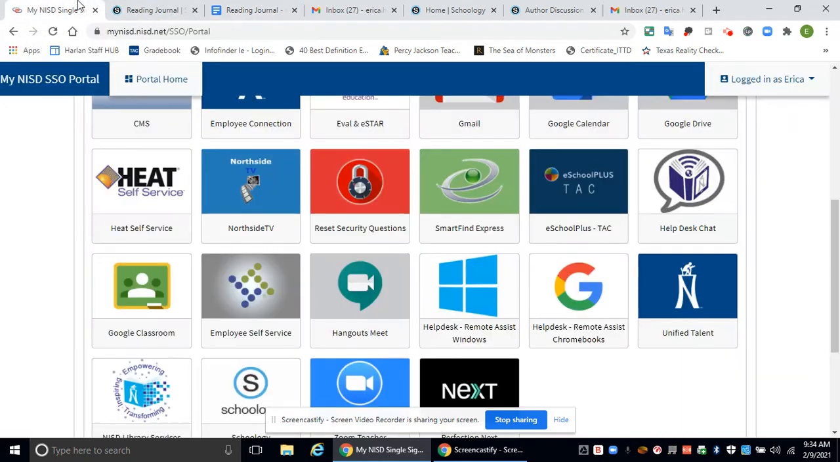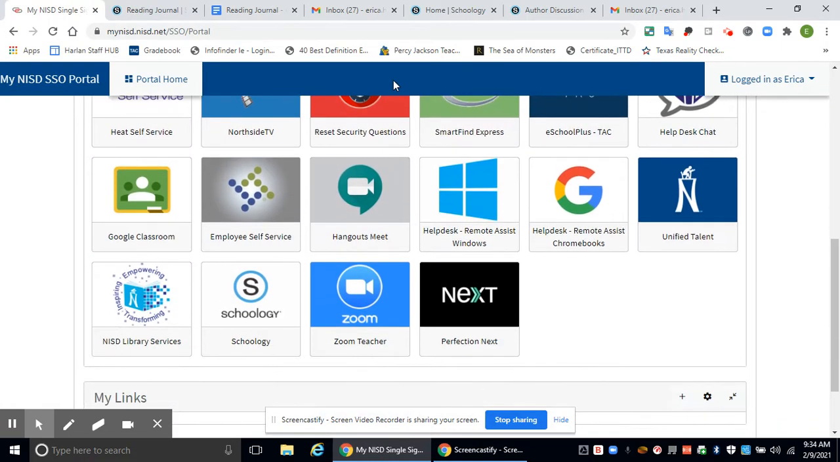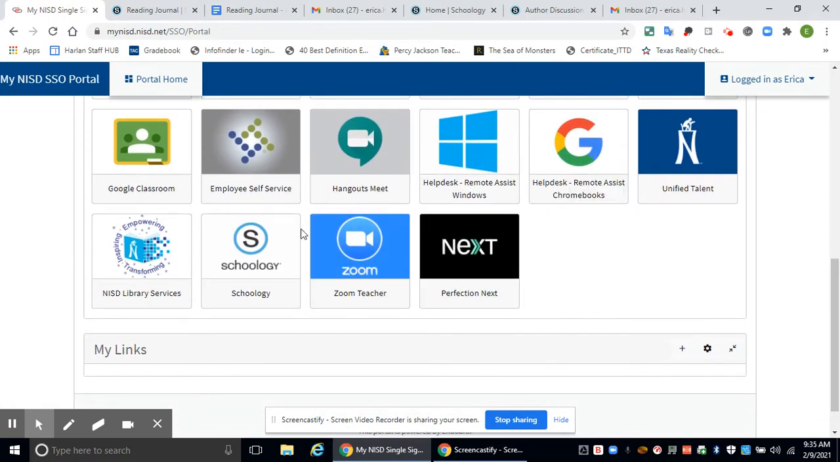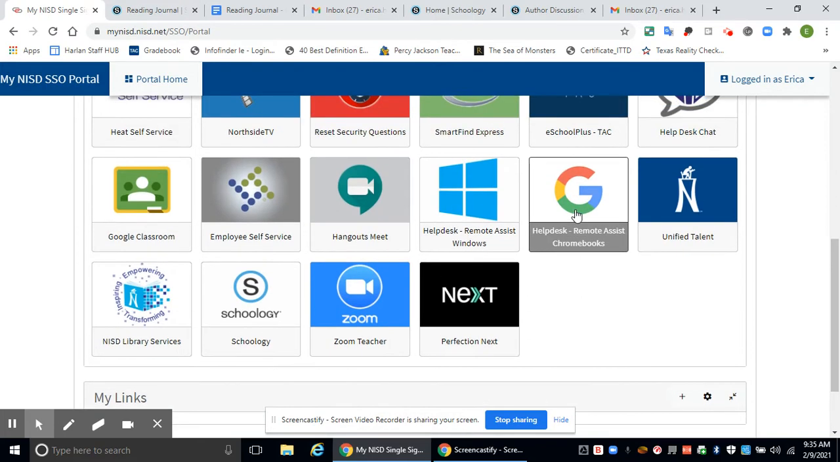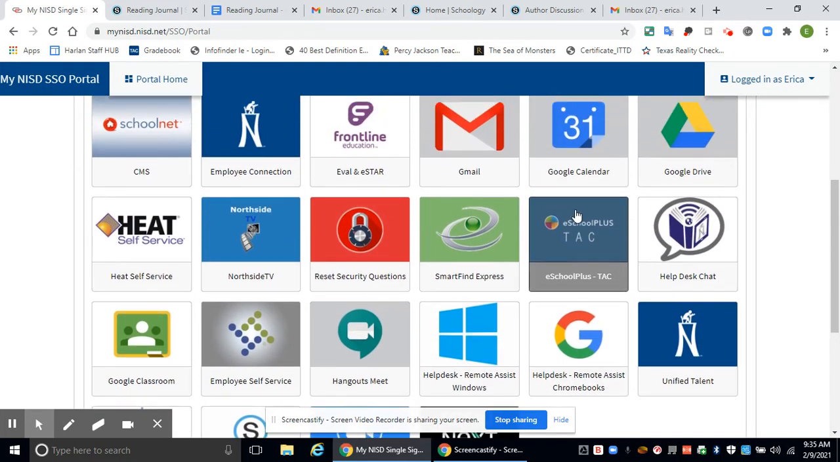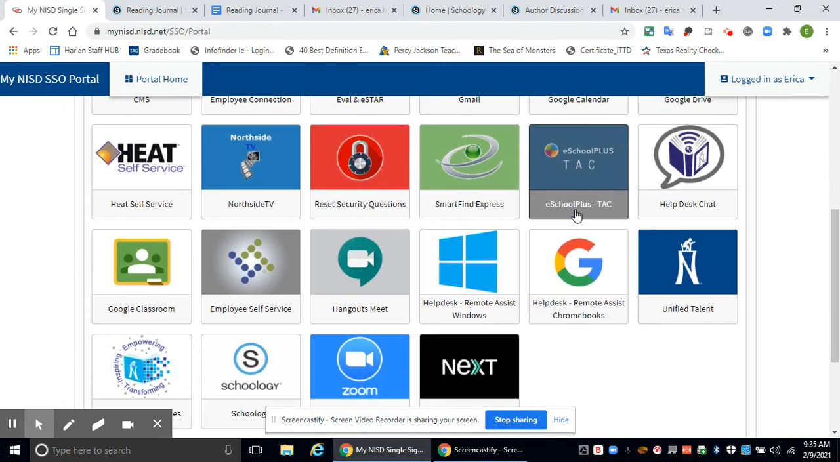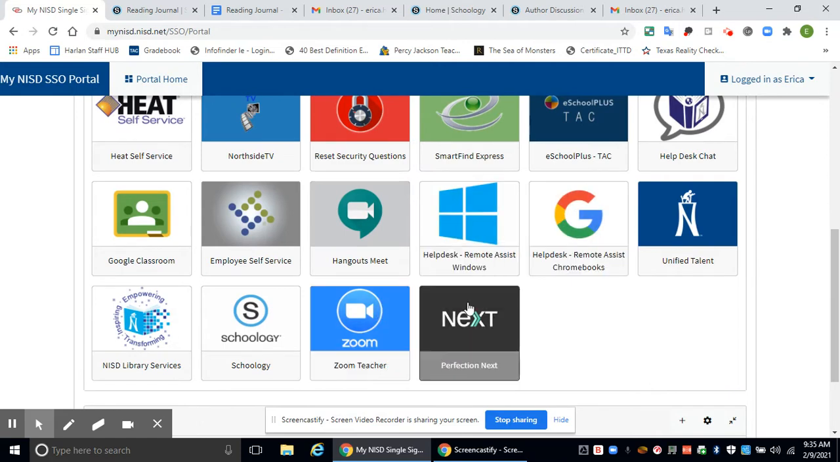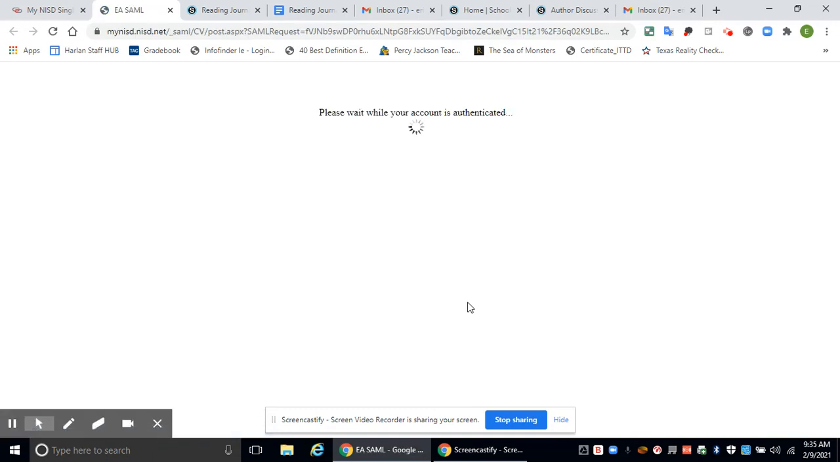So if you go to your portal, if you don't want to read the PDFs, you have options. On your portal, you will see this icon that says Perfection, and that is your textbook for English. I'm looking for mine, and it is right here, Perfection Next. So I'm going to click on that, and I'm going to show you where to find the 2 stories because you can annotate if you would like to.